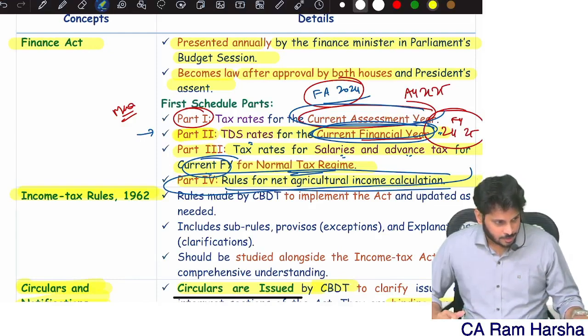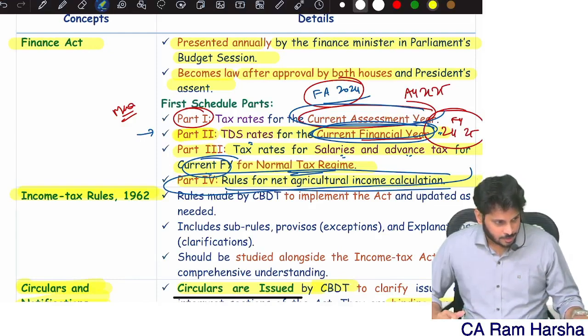Now next, suppose my total income is 4.5 lakh. The first slab is up to the first 2.5 lakh. This is the first slab, this is the second slab, this is the third slab, this is the fourth slab. Income for a normal citizen is divided into 4 slabs. Even for a senior citizen, income is divided into 4 slabs, whereas for a super senior citizen, income is broadly divided into 3 slabs. You should divide the income like this.